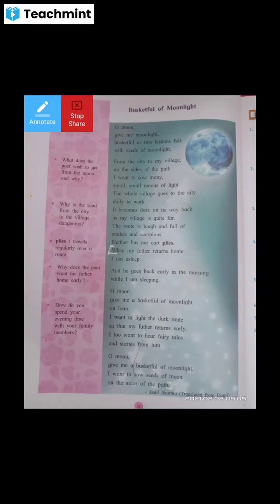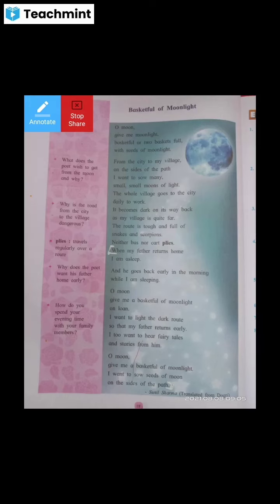The whole village goes to the city daily to work. So all villagers have to work daily and reach the city. But there is a problem, an obstacle of darkness. It becomes dark on its way back as my village is quite far. So one more problem is there. The distance between the village and the city is also quite far.